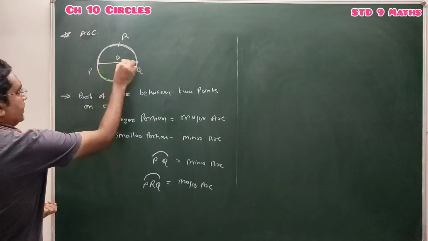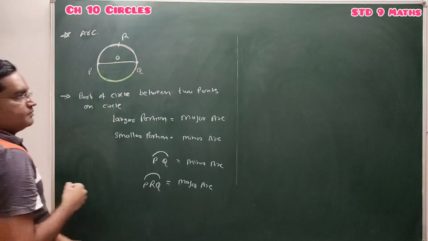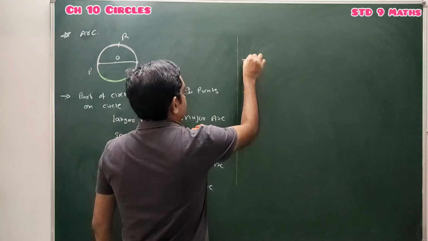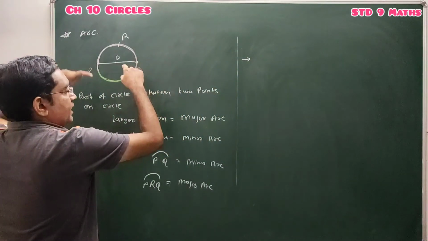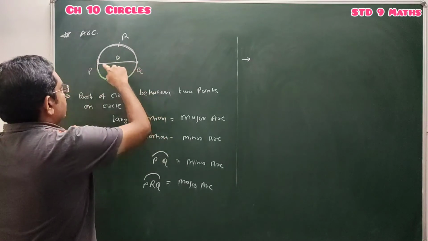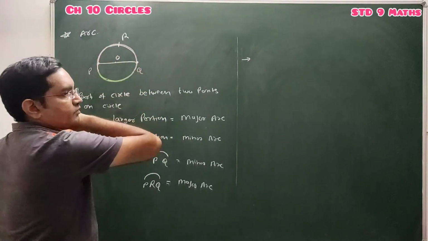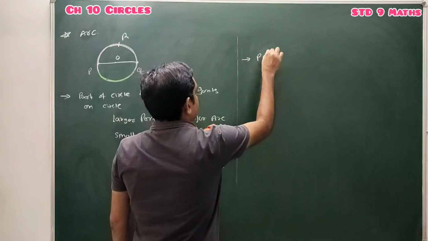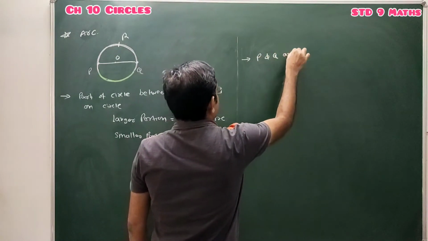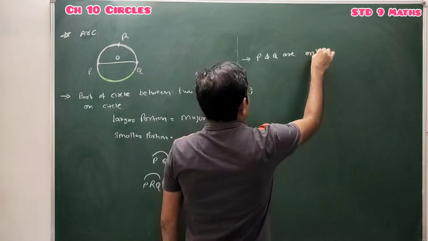Done. And if we consider these 2 points P and Q to be the end points of the diameter, then these two portions are of the same length.